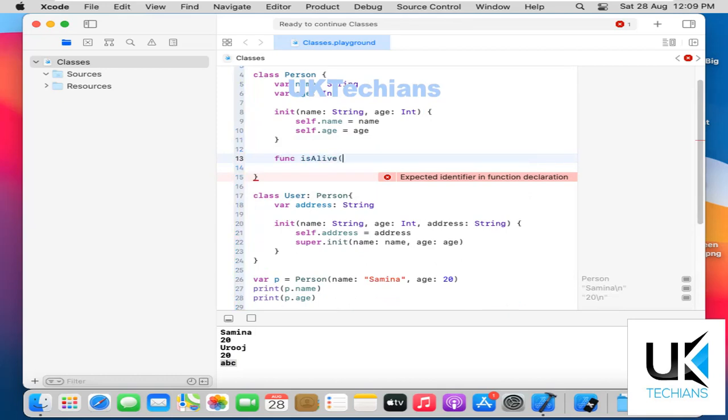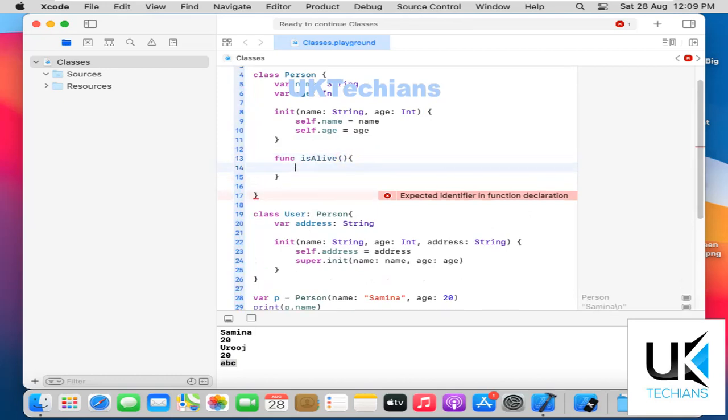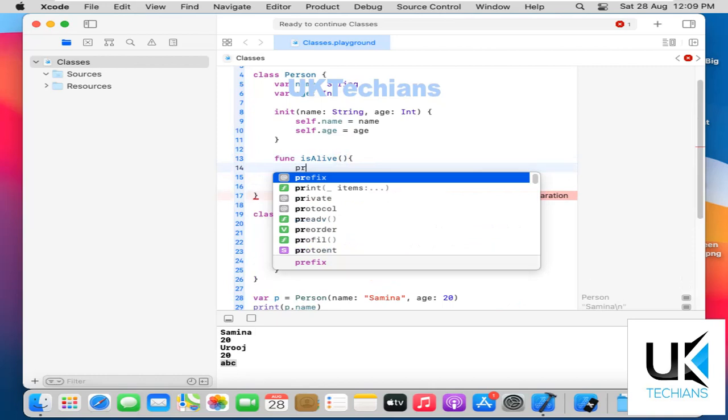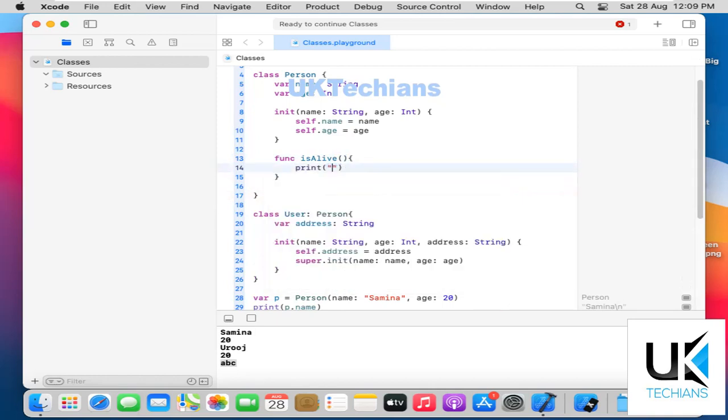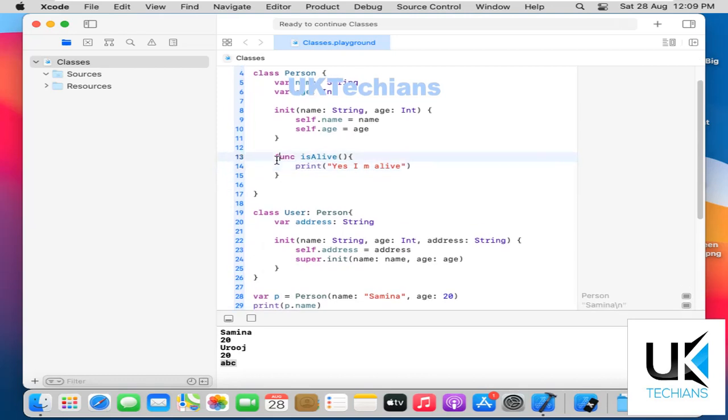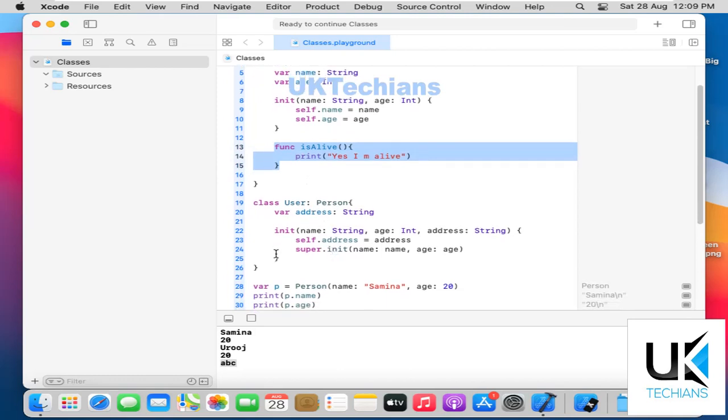This is a function, and then I'll print, yes, I am alive. Now I have to call this function in my class.